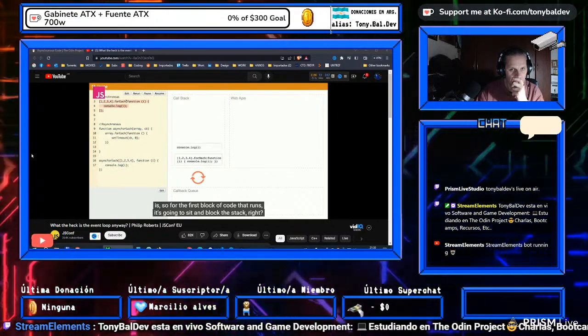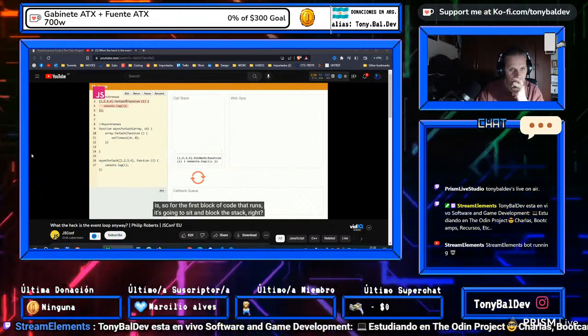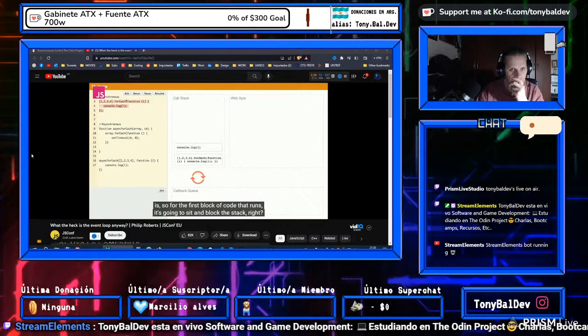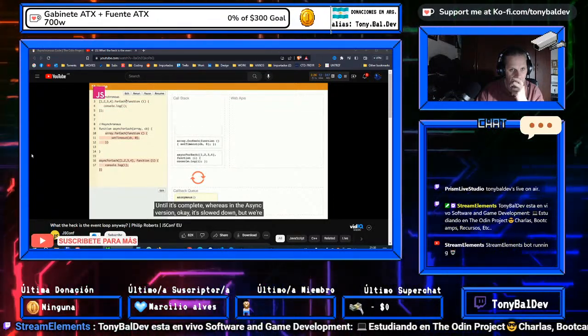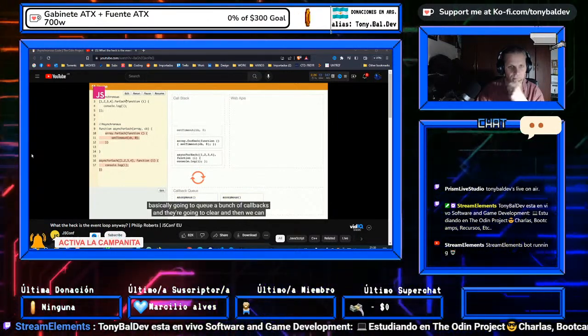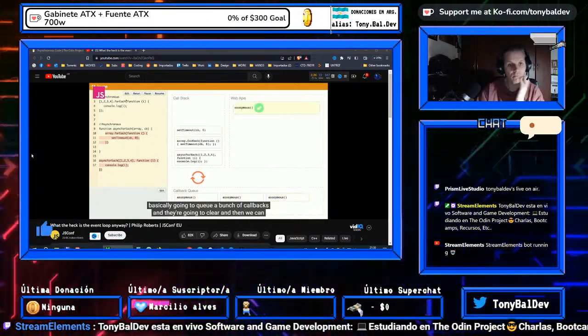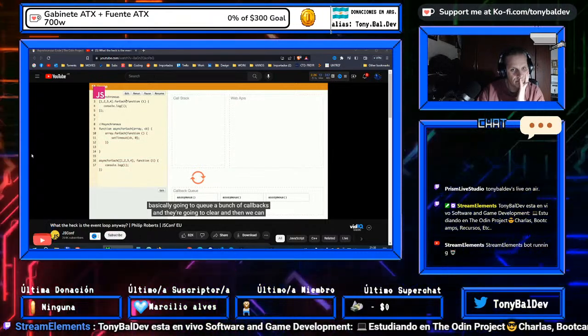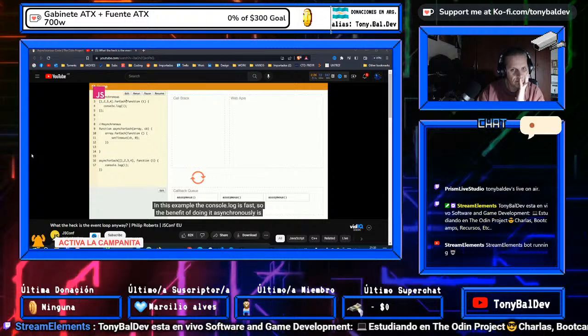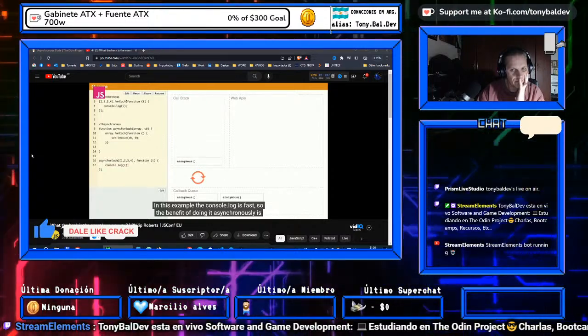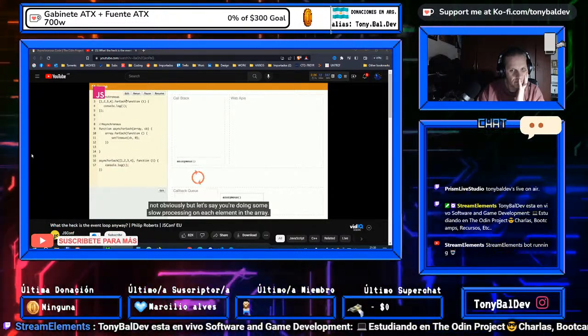The first block of code that runs is going to sit and block the stack until it's complete. Whereas in the async version, OK, it's slowed down, but we're basically going to queue a bunch of callbacks, and they're going to clear, and then we can actually run through and do the console.logs. In this example, the console.log is fast, so the benefit of doing it asynchronously isn't obvious.